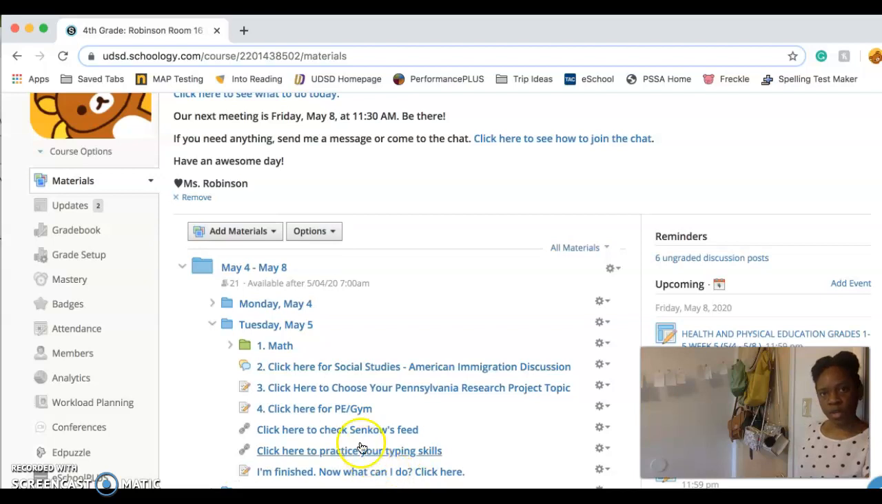The first thing you're going to be working on are the math assignments. So that's why it has the number 1 next to it. After that, you're ready to move on to the social studies. So in Tuesday's folder, you're going to be reading an article about immigration to our country. And there's also going to be a few questions that you're going to answer based on that article.